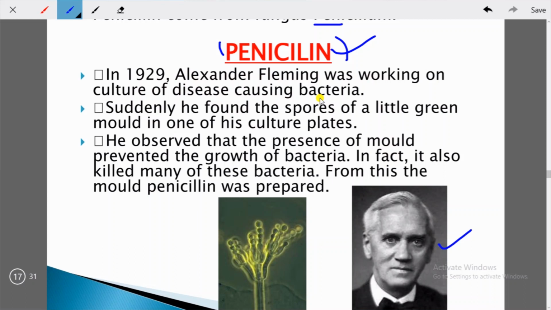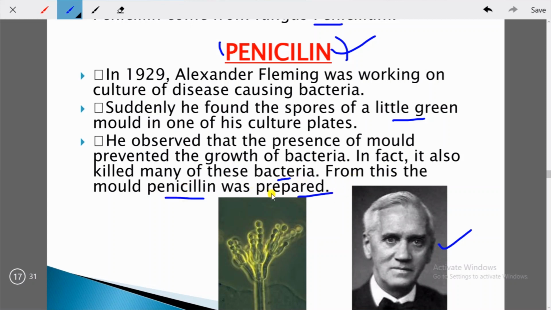Suddenly he found the spores of a little green mold in one of his culture plates. Okay. He observed that the presence of mold prevented the growth of bacteria. In fact, it also killed many of these bacteria. You see, a very important innovation for us, for human beings. From this, the mold penicillin was prepared.